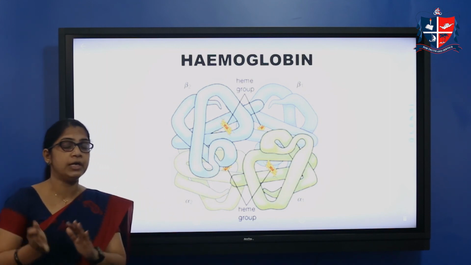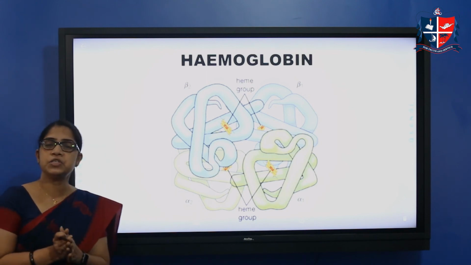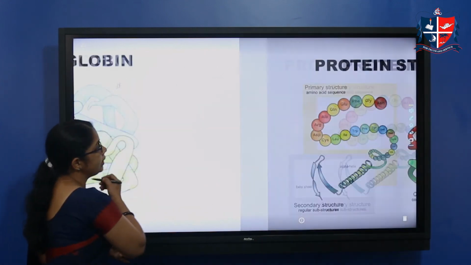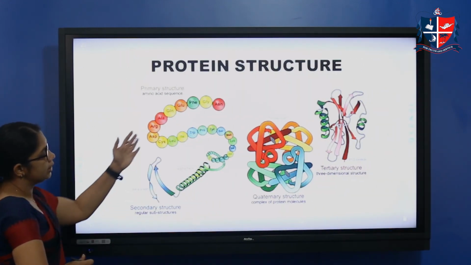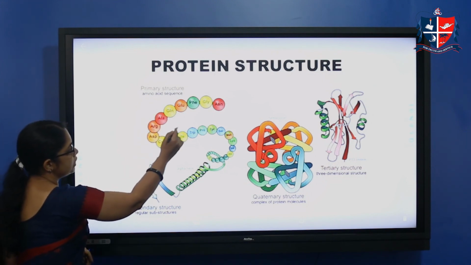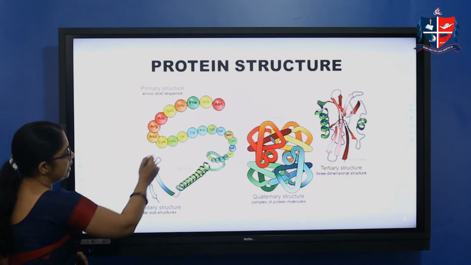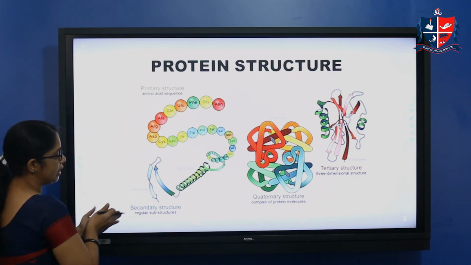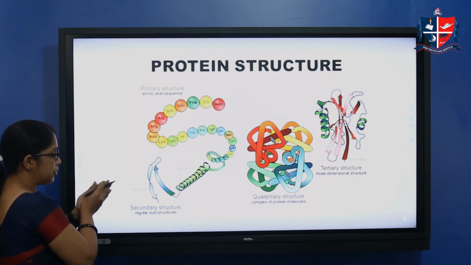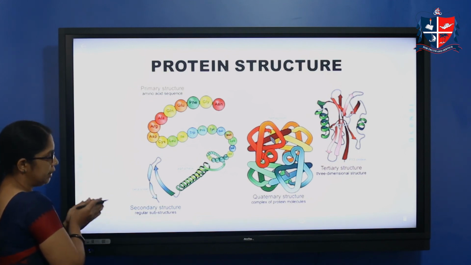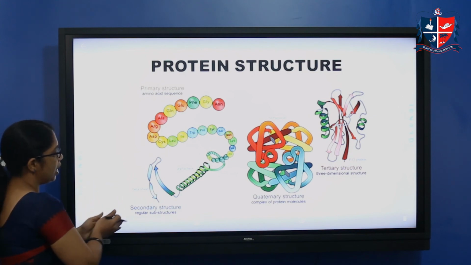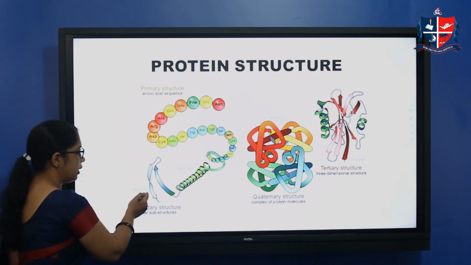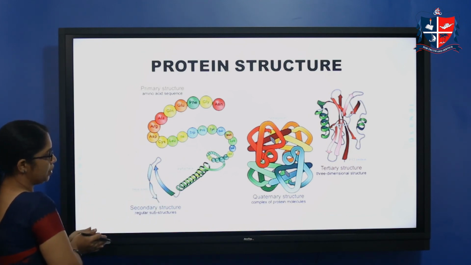That is all about the different structures of protein: primary structure, secondary structure, tertiary structure, and quaternary structure. So primary structure talks about the amino acid sequence. For secondary structure, 2 models are proposed. Secondary structure describes the fixed shape of the polypeptide chain, whether it is a helix or a pleated sheet.